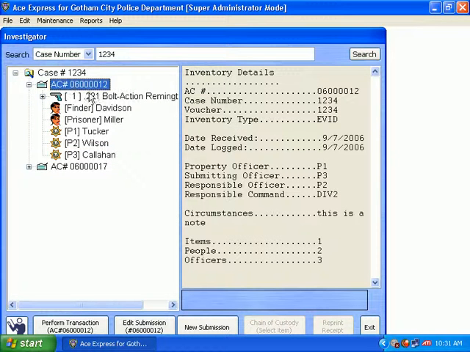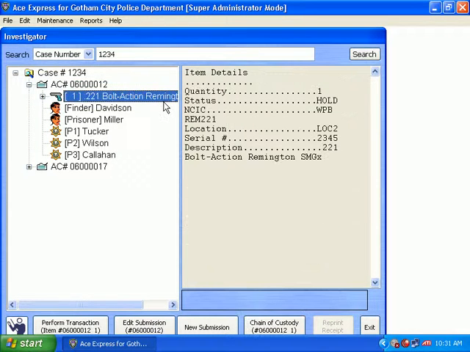When we click this, over here on the right, we can see the inventory details, or the submission details. Here we can see the ACE number, the case number, the voucher, the inventory type, date received, date logged, the officer number of the property officer, submitting officer and responsible officer, any circumstances, as well as a synopsis of the items, people, and officers associated with that inventory.